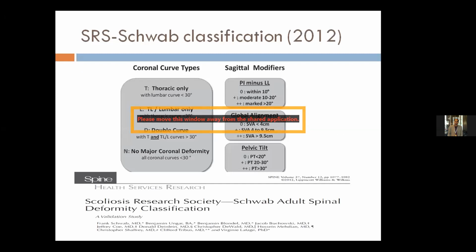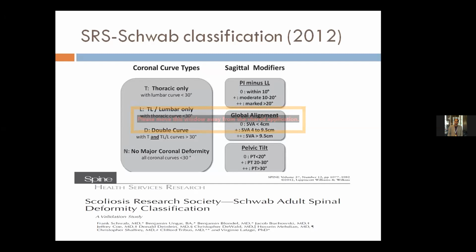They have divided the curves into 4 types. One is the thoracic only curve, with a lumbar curve less than 30 degrees. Another is the thoracolumbar or lumbar curve, which is the most common in these patients, with a thoracic curve less than 30 degrees. Type D is a double curve with thoracic and thoracolumbar or lumbar curves more than 30 degrees. And type N is where there's no major frontal plane deformity, but the deformity is basically in the sagittal plane.